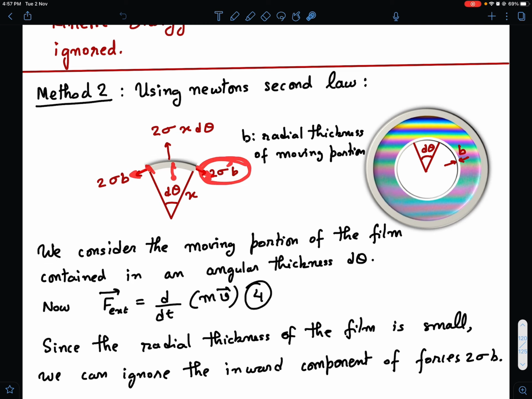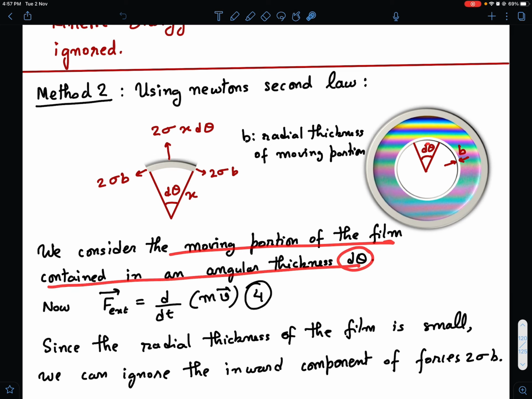So if I consider surface tension forces along this, these surface tension forces are themselves small, and moreover I need to take a component of them in this direction. So that will be sine d theta by 2, and that will become a second order term. Therefore, if I assume this small thickness b, this 2 sigma b component in this direction is a second order term and can be ignored.